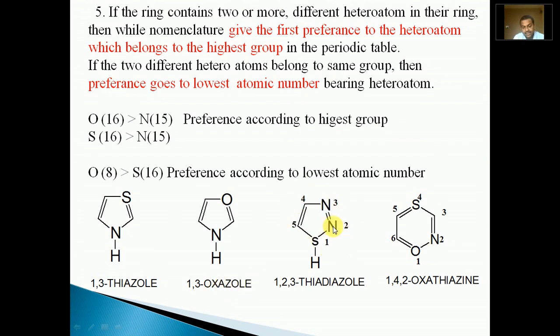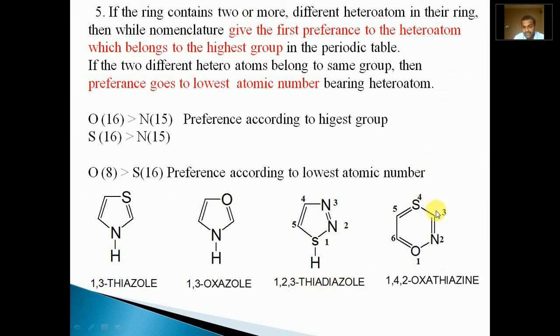In this other example, three heteroatoms are present: two nitrogens and one sulfur. As we know, sulfur is from group 16 and nitrogen from group 15, so sulfur should gain the priority. Numbering should start from sulfur, 1, 2, 3. The prefix for sulfur is thia. For two nitrogens, the same heteroatom, the prefix is di, and aza, plus the suffix for a five-membered ring, ole. Thia plus di plus aza plus ole, the name becomes thiadiazole, 1,2,3-thiadiazole.